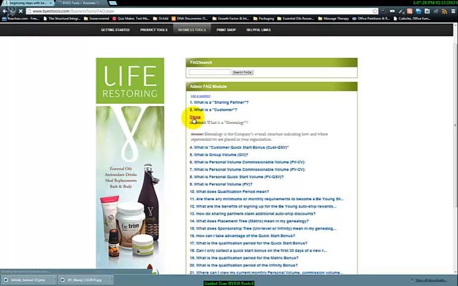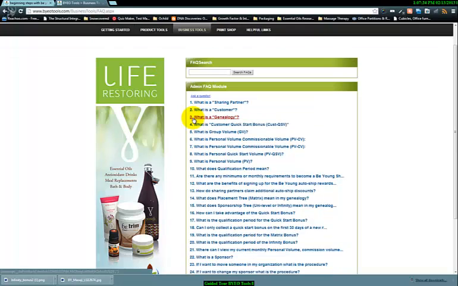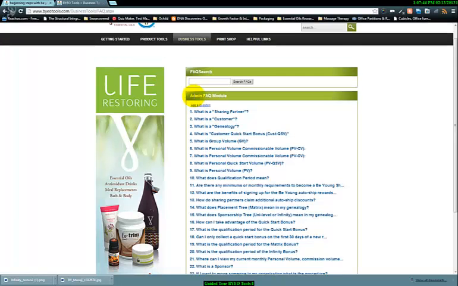So it gives you tools that you can send people to, and they can see the FAQs, have them answered, and not have to wait for Be Young or wait for a sponsor. And of course, there's the Ask a Question feature where they can ask a question about a business FAQ, and it'll come to Be Young, and we'll be able to answer those for you.